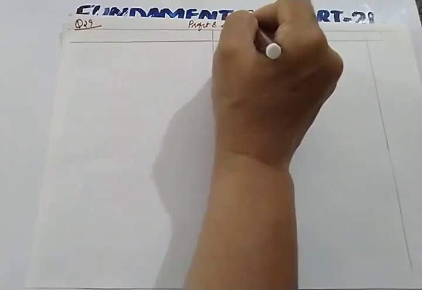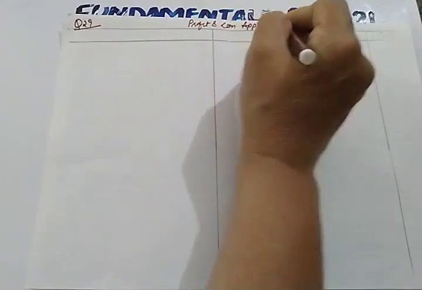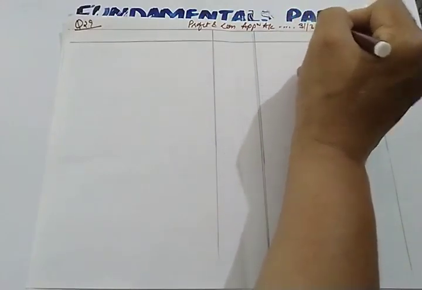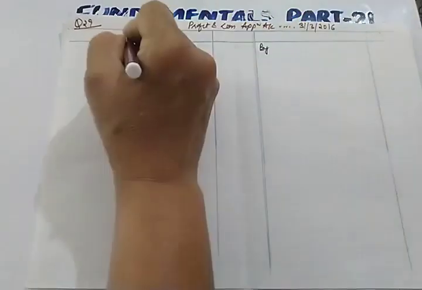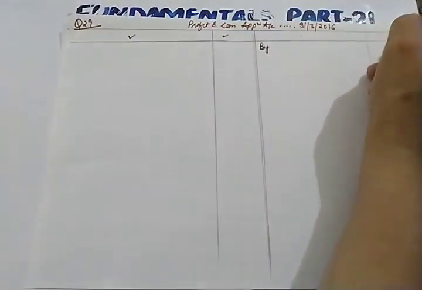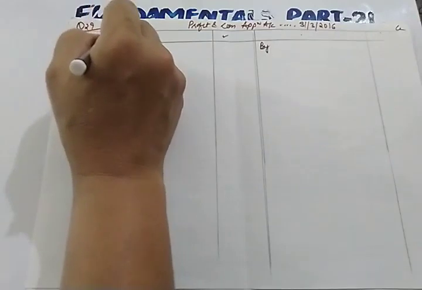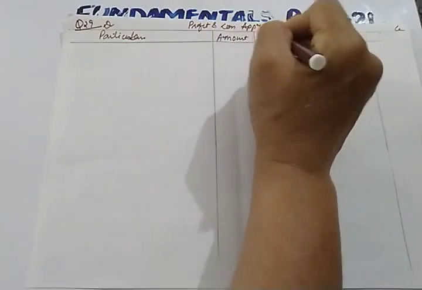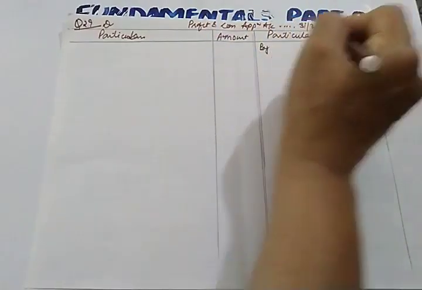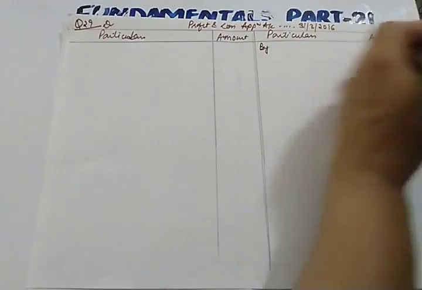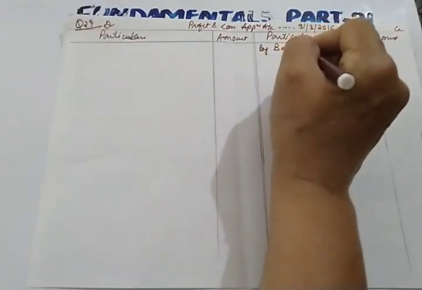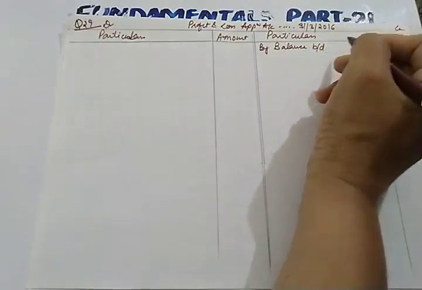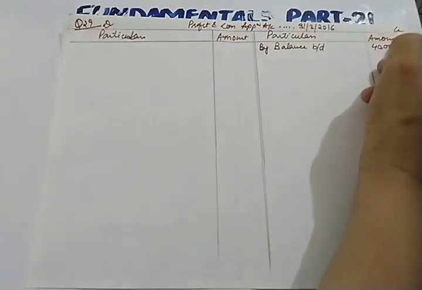Profit and loss appropriation account for the year ended 31st March 2016. So you can easily write particulars, amount, debit and credit. So first of all, by balance brought down or by net profit brought down, by profit and loss, all are correct. 40,000. This is our net profit.